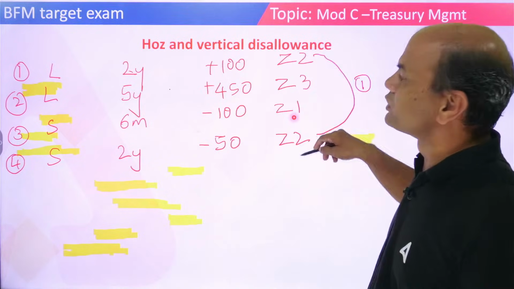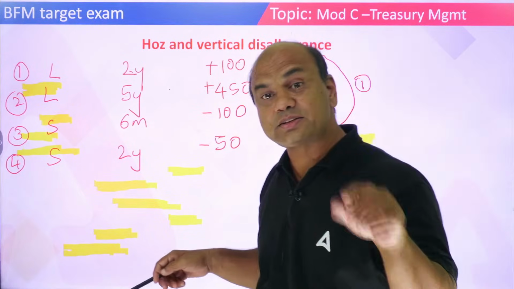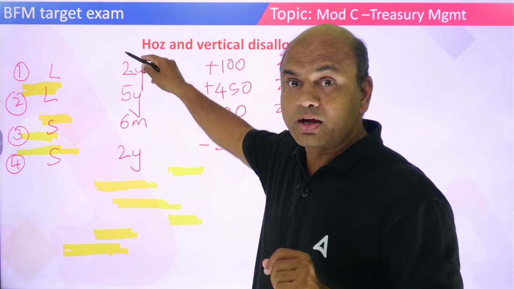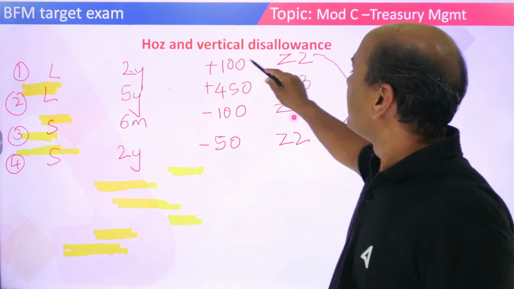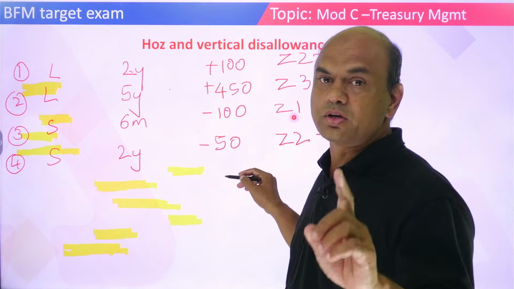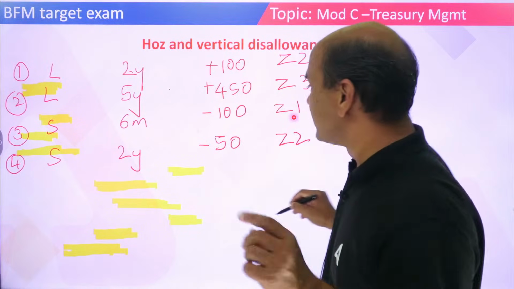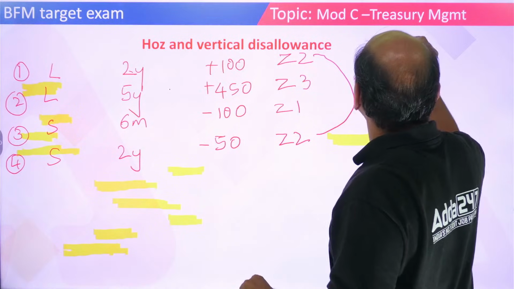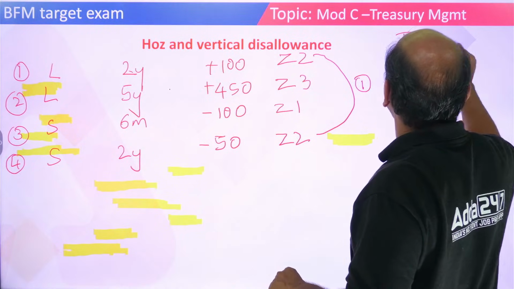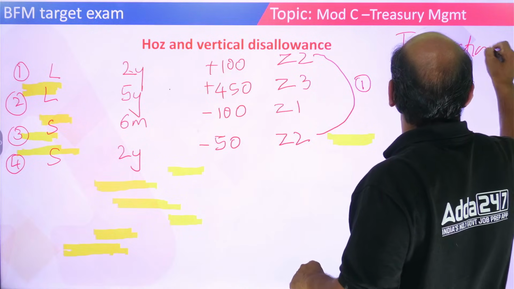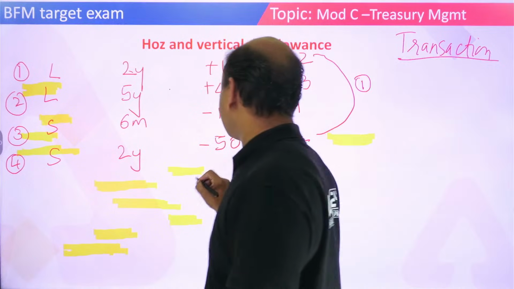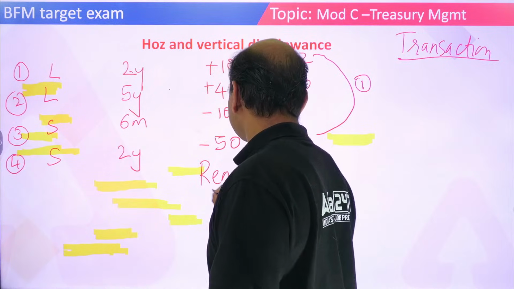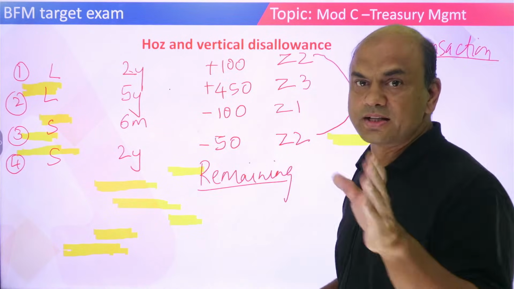See this zone 2, they are in the same zone and they can be adjusted also. Long and short, that is also to be checked. So 100 and minus 50. You will first solve 100 and minus 50. So first transaction will be like this. I'll write the transaction now. There are two parts: one is transaction and second is remaining.